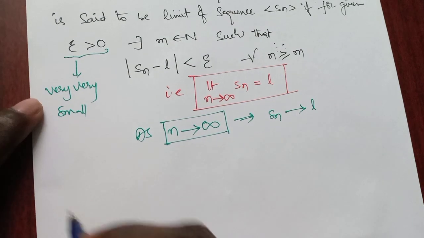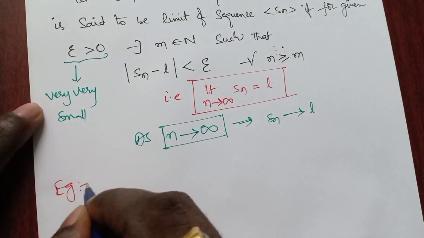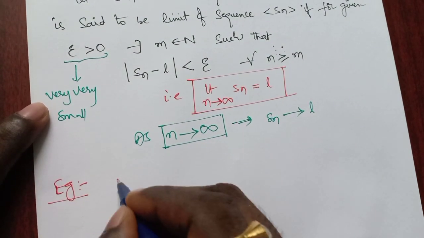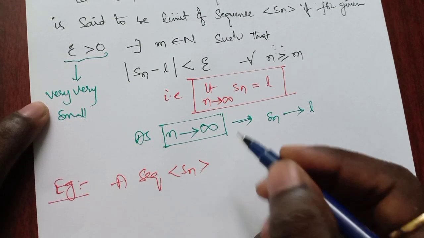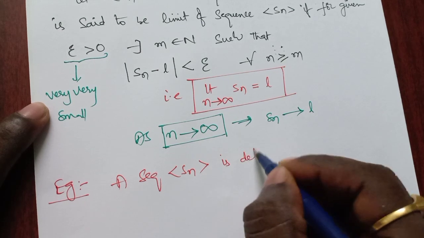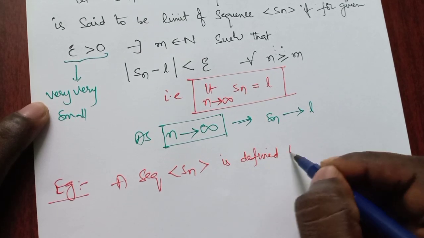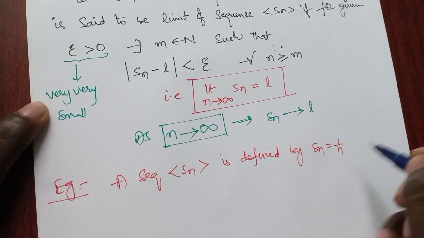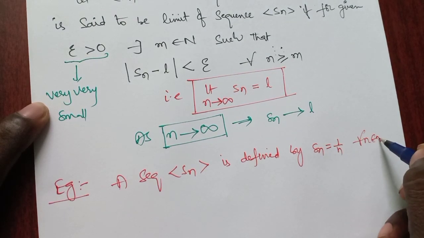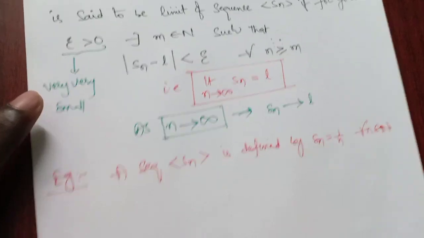Now let us come to the example. A sequence Sn is defined by Sn equal to 1 by n for all n belongs to natural numbers.